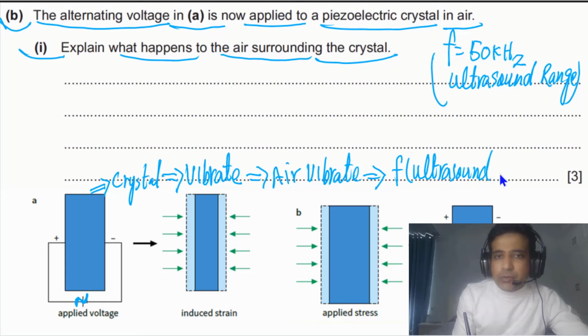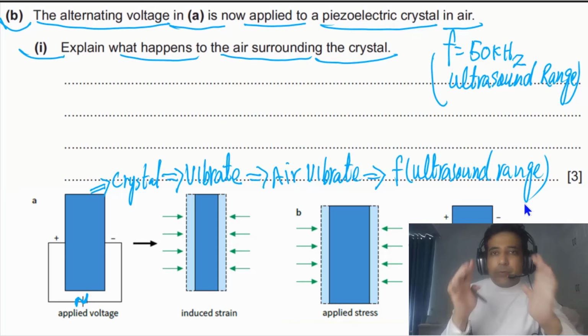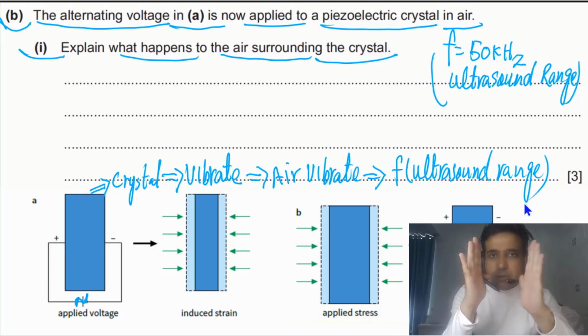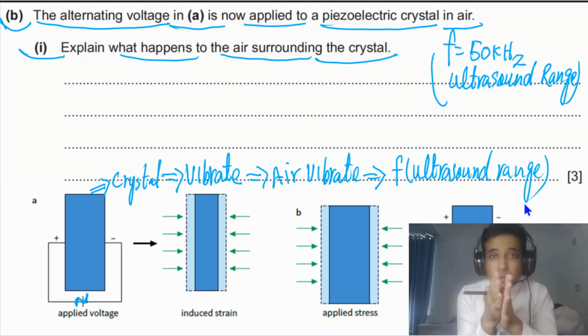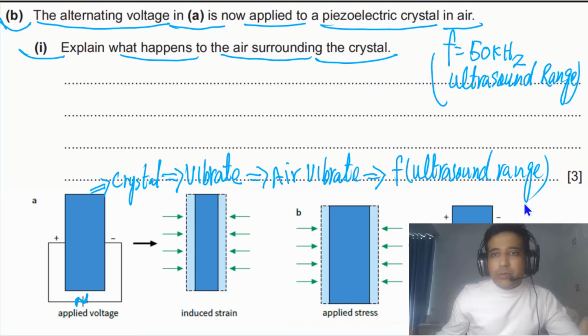So that's all. First of all, when you apply alternating voltage, the crystal will vibrate. And when an object is vibrating, vibrating objects produce sound waves. And the frequency of the sound waves and the frequency of vibration of the crystal will be the same as the frequency of the alternating voltage. So these points you need to understand. If you have understanding of this, we can write down our answer like this. These 3 points you can mention in your answer.